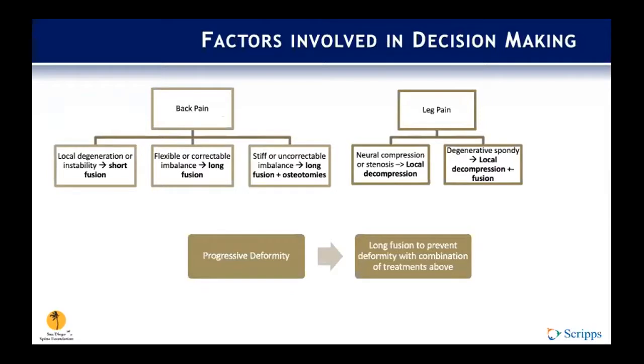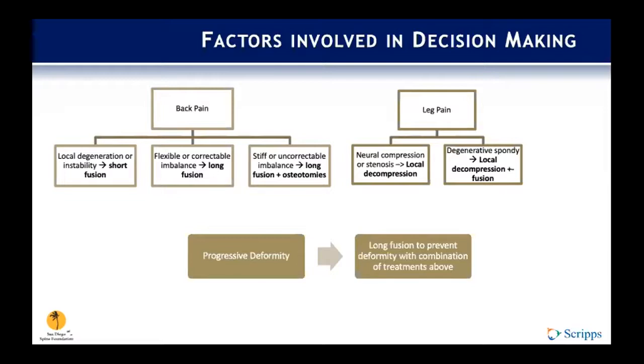So, factors involved in decision making. Again, it all depends on the patient's complaints. If the patient complains of primarily back pain and they have local degeneration or instability, then a short fusion would be reasonable. If they have a flexible or correctable imbalance, then a long fusion may be considered. And if there's a stiff or uncorrectable imbalance, then a long fusion with the addition of osteotomies to help achieve that correction.